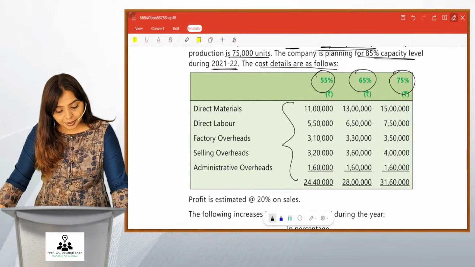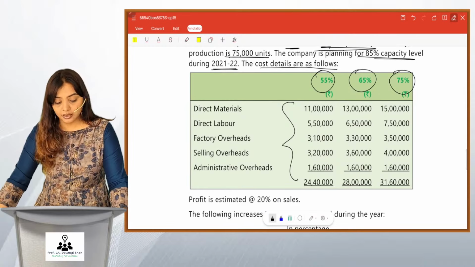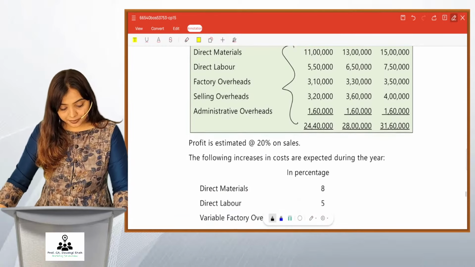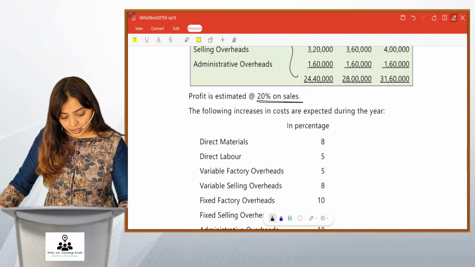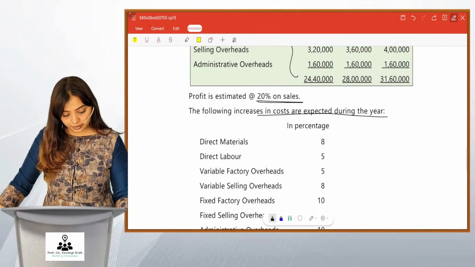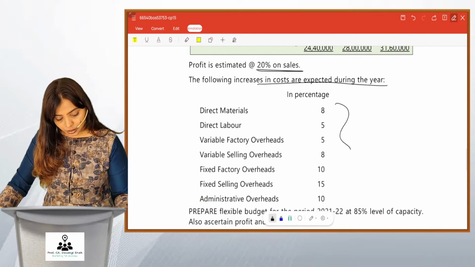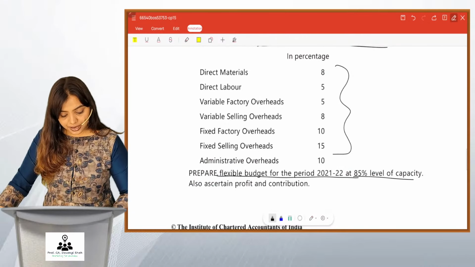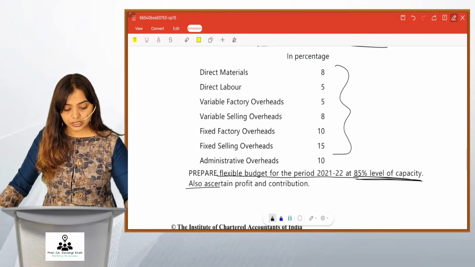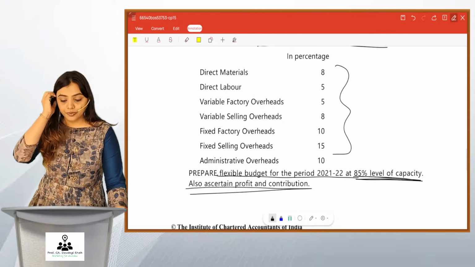मटेरियल कॉस्ट, लेबर, फैक्ट्री ओवरहेड, सेलिंग एंड admin overheads. Okay, profit is estimated at 20% on sales. The following increase in cost are expected during the year. ये सारे increase in cost है. Prepare flexible budget for 21-22 at 85% of capacity and also a certain profit and contribution.